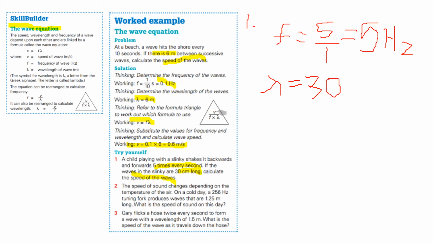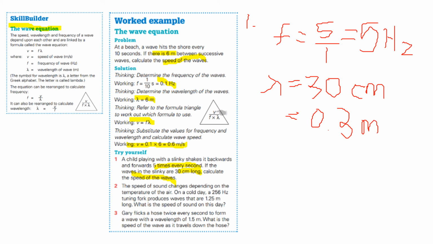You need to divide it by 100. So 30 divided by 100, you get 0.3 meters. You can write that down right now: 0.3 meter is the wavelength.